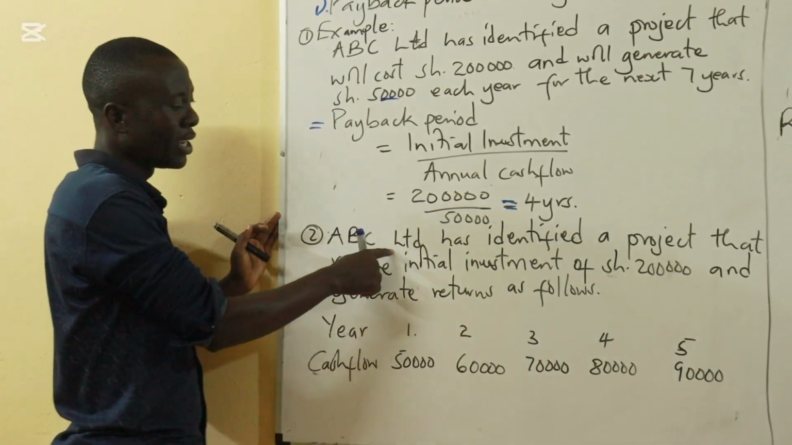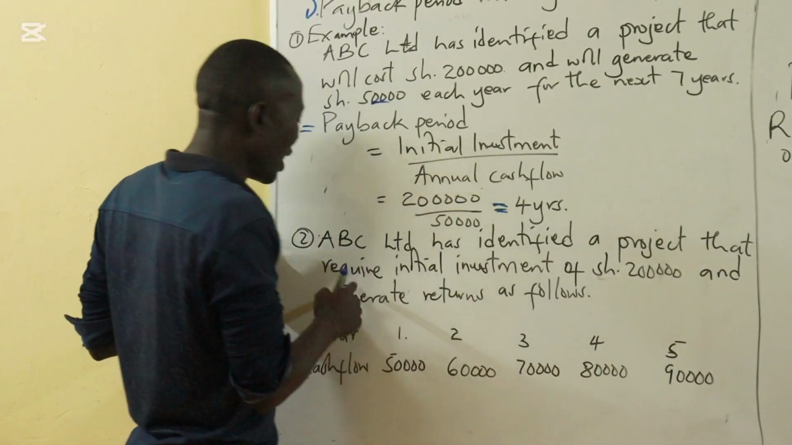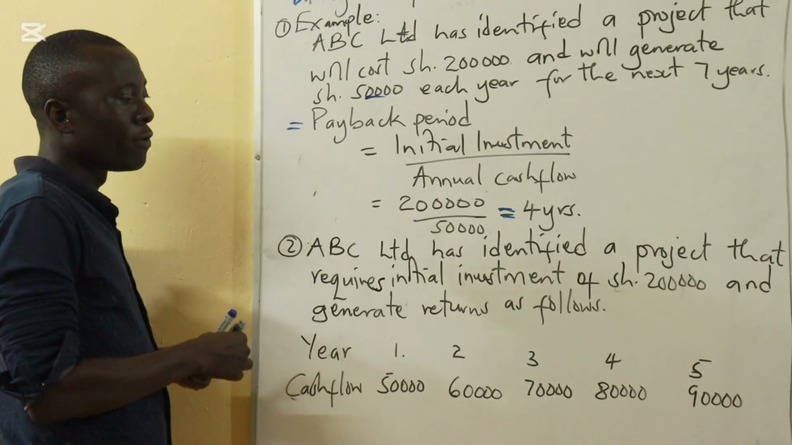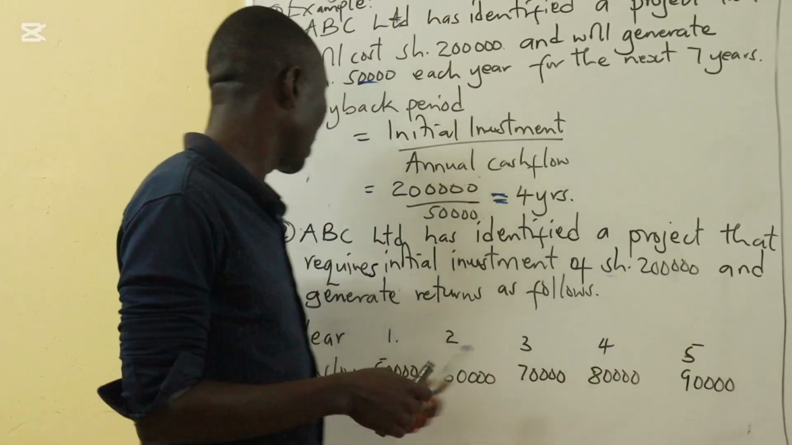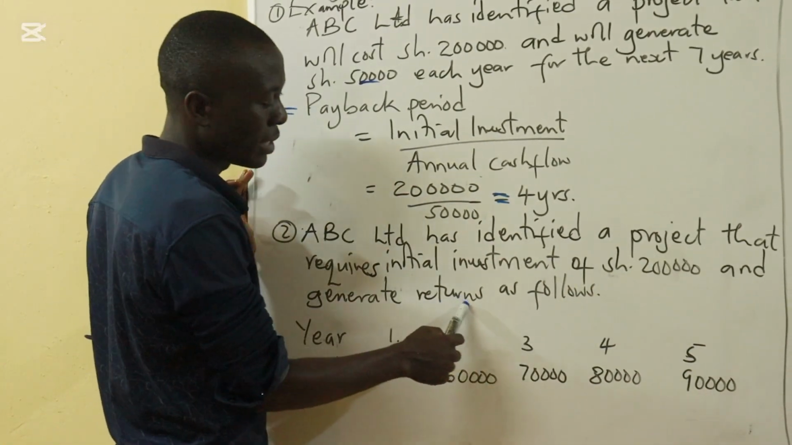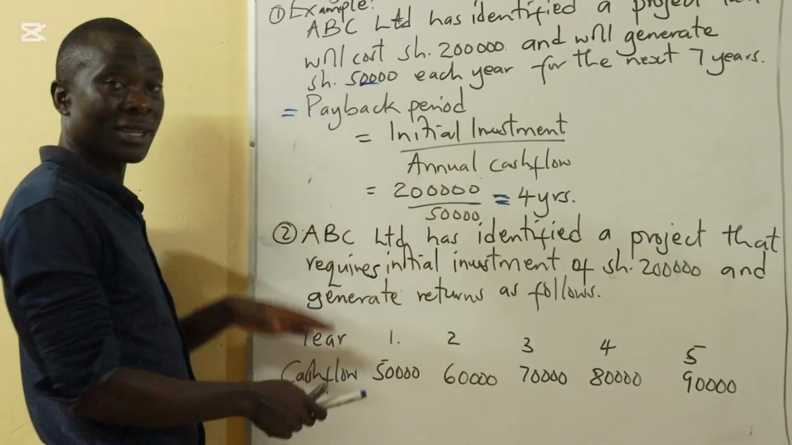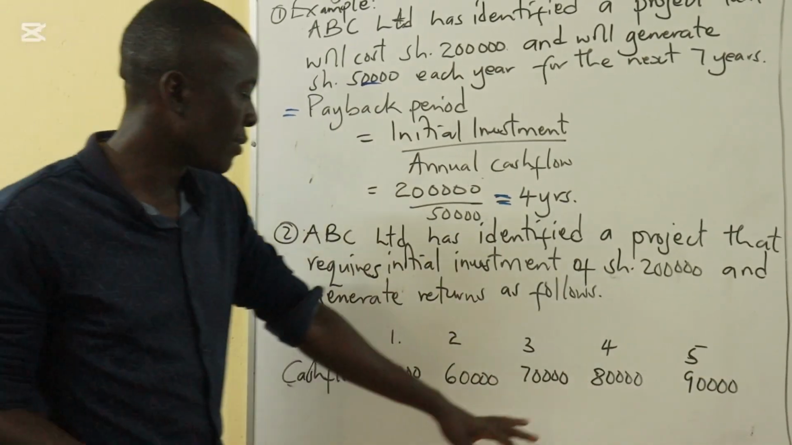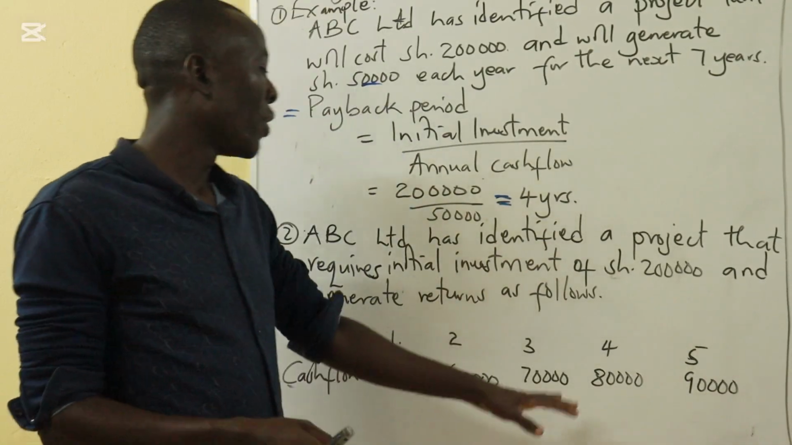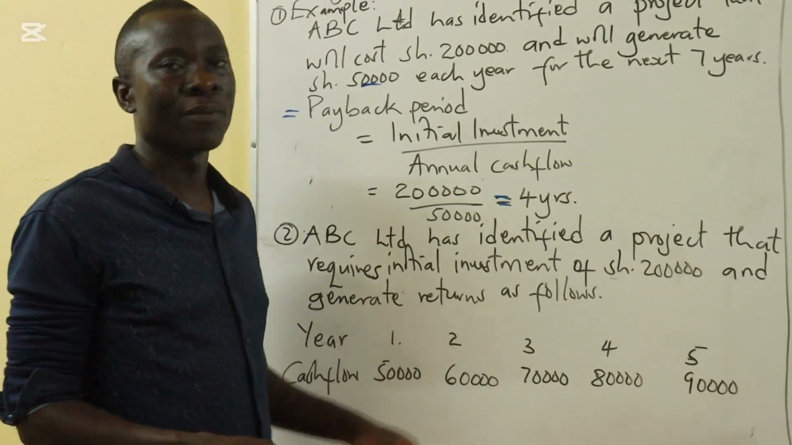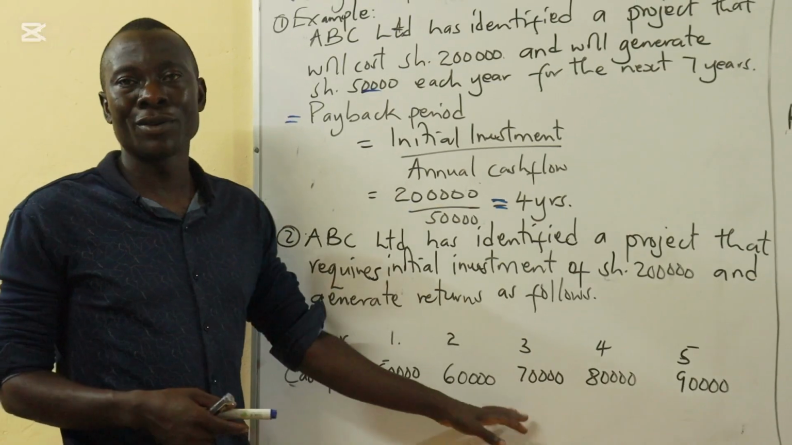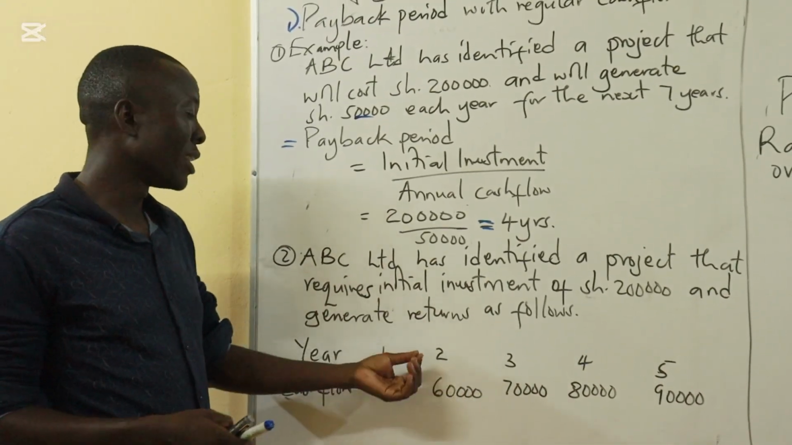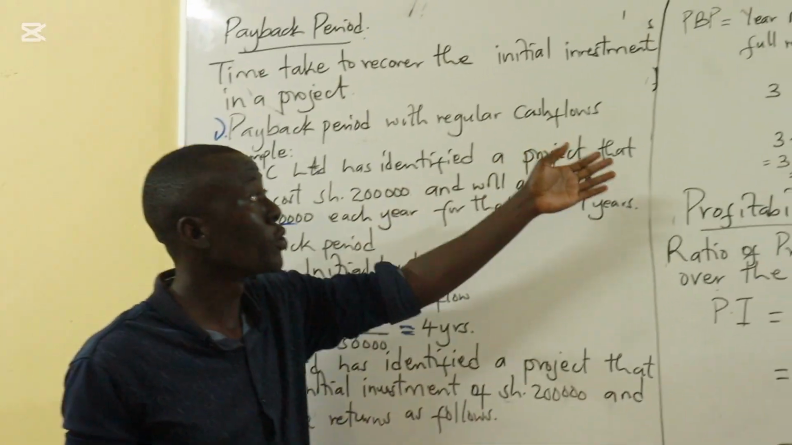We are told ABC Limited has identified a project that requires an initial investment of 200,000 and generates returns. These are the cash flows as follows. When you look at these cash flows, they are not regular. For year 1, we have 50, 60, 70, 80, and 90. We cannot apply this formula here because the inflows are not regular, and therefore we have a different formula for when the inflows are irregular, as we are going to show here.